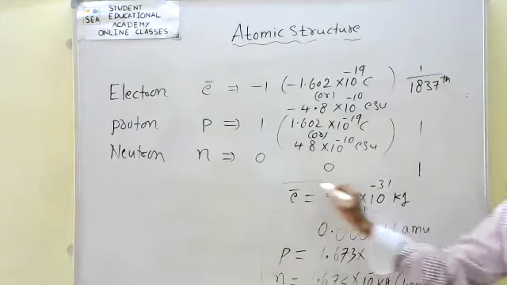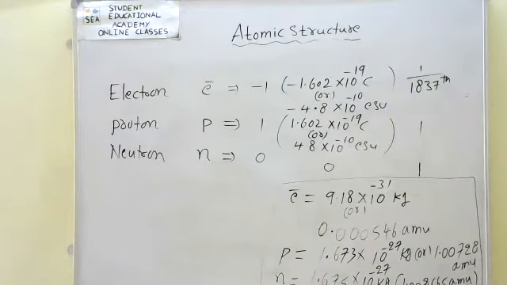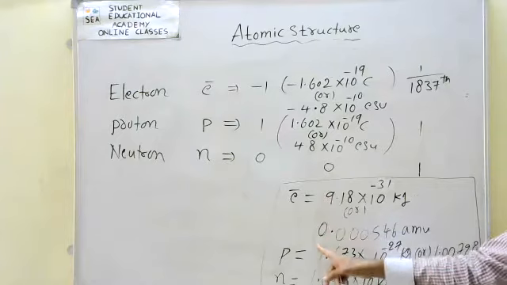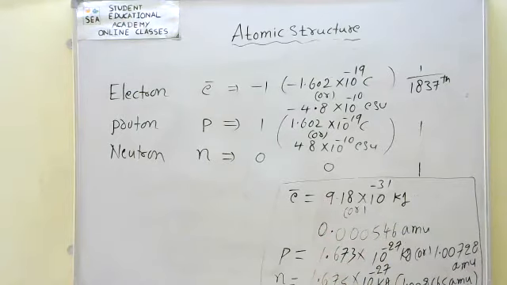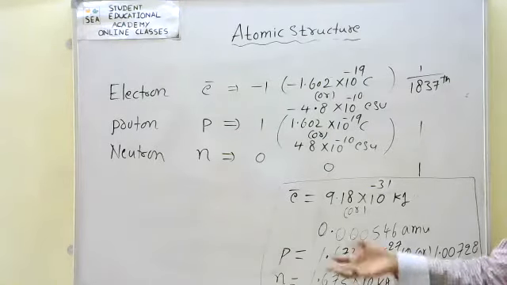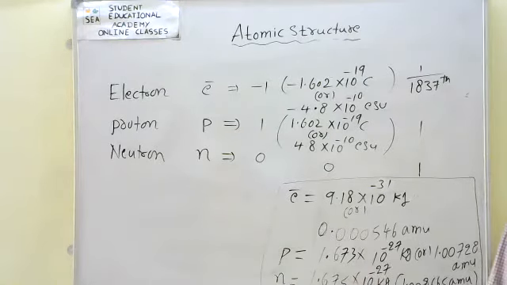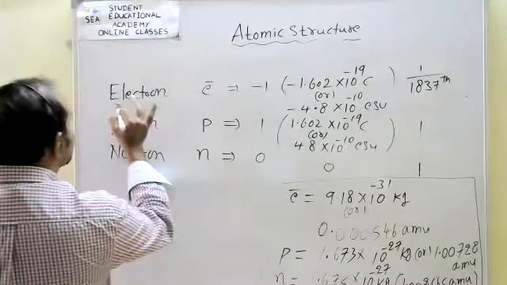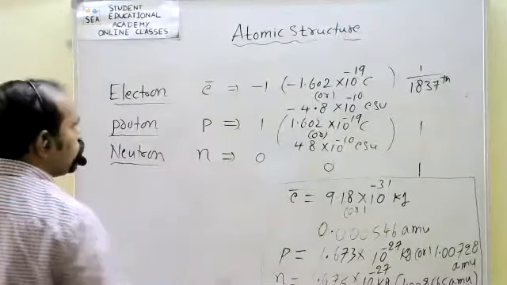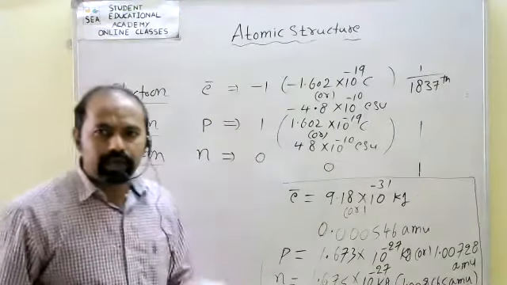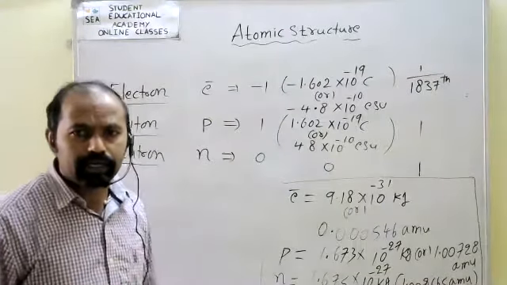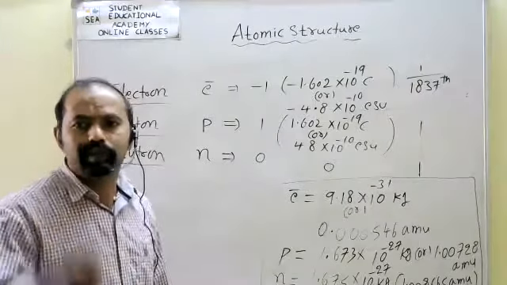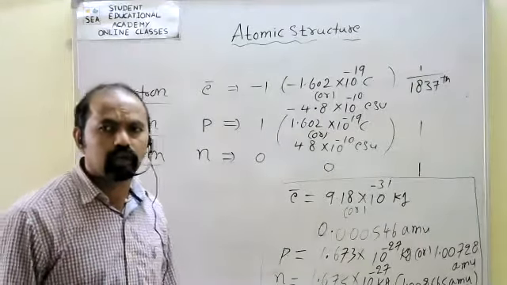So these are the masses of fundamental particles: electrons, protons, and neutrons. The electron was discovered by Thomson, the proton by Goldstein, and the neutron by Chadwick. Electrons are negatively charged particles, protons are positively charged, and neutrons are chargeless.